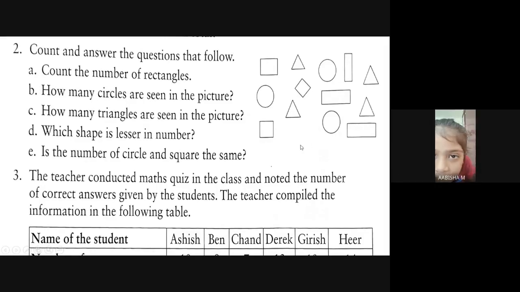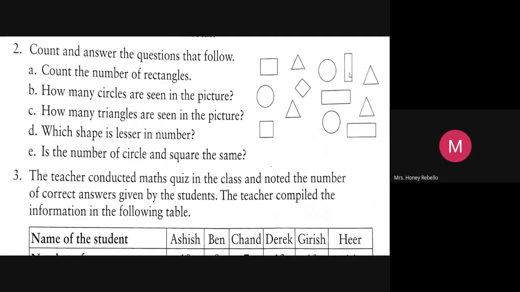Yes ma'am. This one? No ma'am. But that's a rectangle, it's not a square. So how many rectangles are there? 1, 2, 3, 4. A square means all 4 sides should be equal. This is not equal. These 2 parallel sides are equal. Okay, very good, Abhisha.